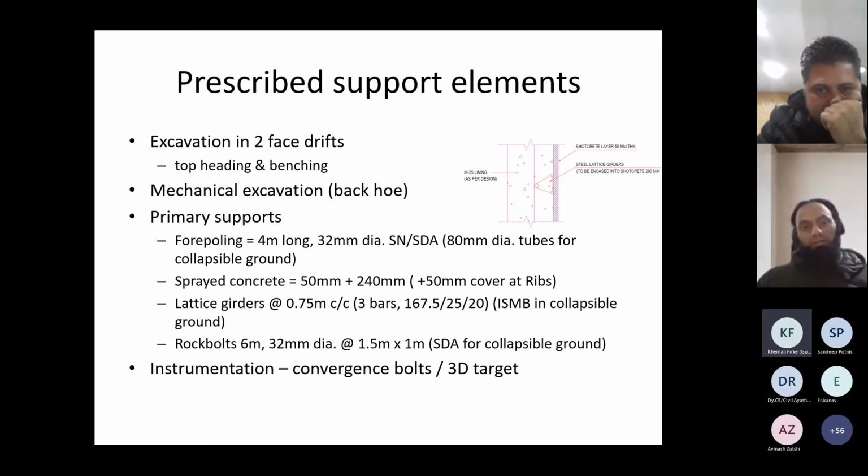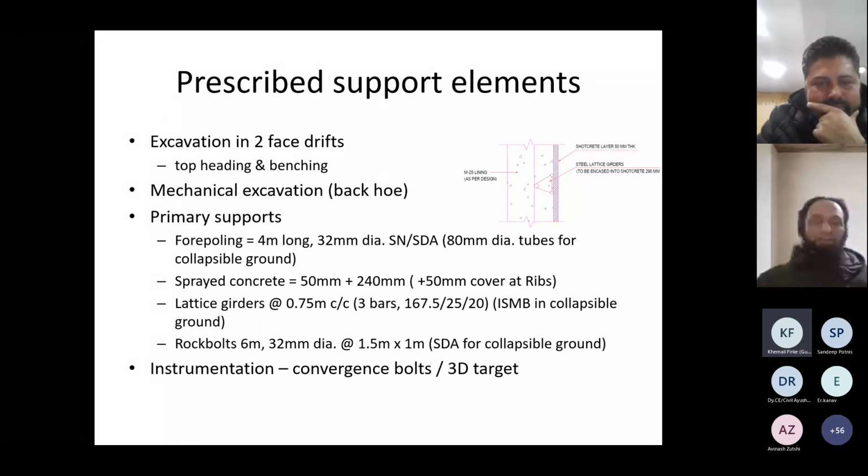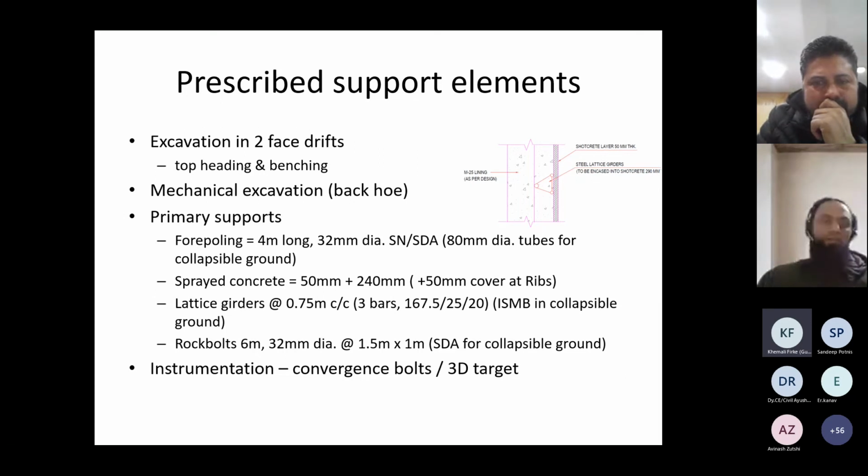Mechanical excavation was selected, as we saw that the rock mass is very poor, and it's not safe to go for drill and blast. There will be vibration-induced deformations, and there can be collapse due to vibrations. So this excavation method was used, and as we know, this is a step-by-step, very slow process, and it gives enough time to install the supports.